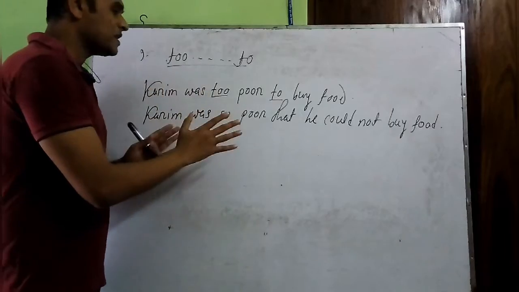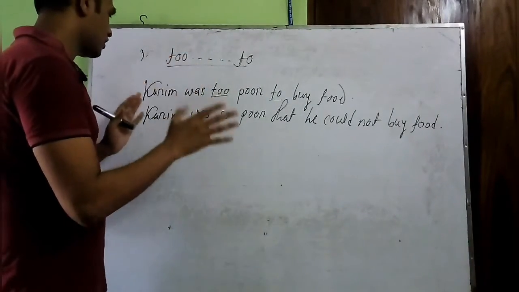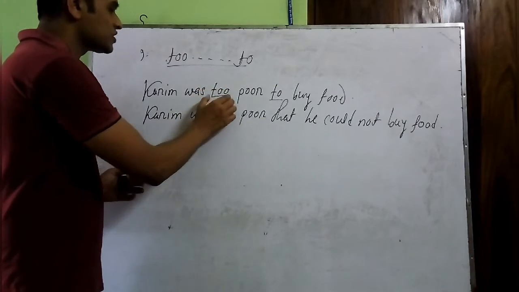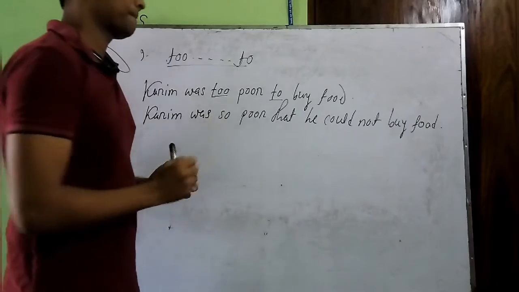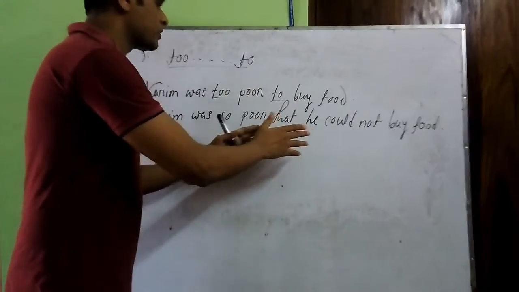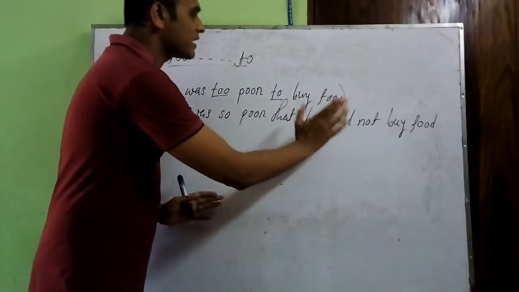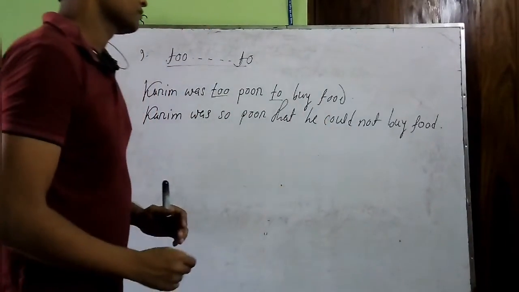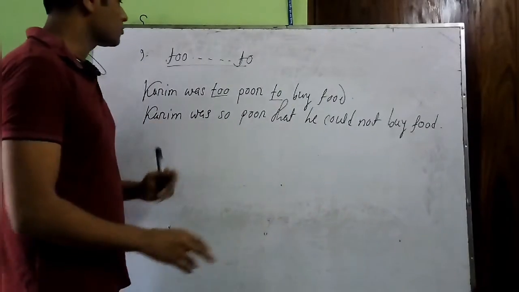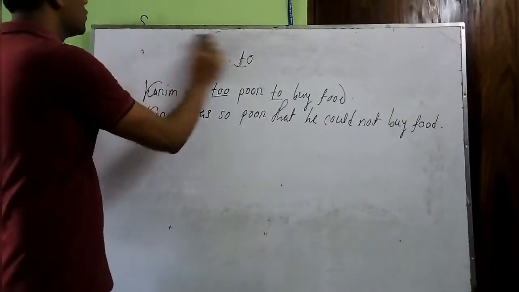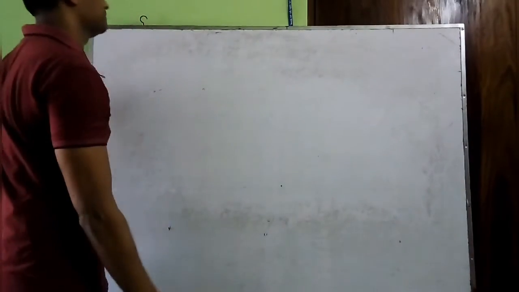So we have solved it following the 5 steps, and those are, we are taking so instead of too, then we are taking that instead of to, then after that we are putting the pronoun form of the subject, then we are taking cannot or could not, then the rest of the sentence. So that's all about rule number 9. And now we'll have our last rule, that is rule number 10.